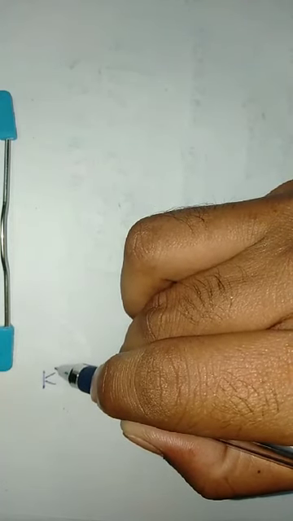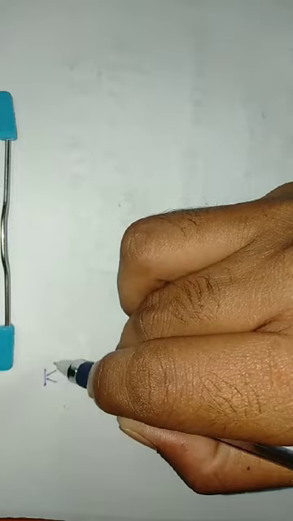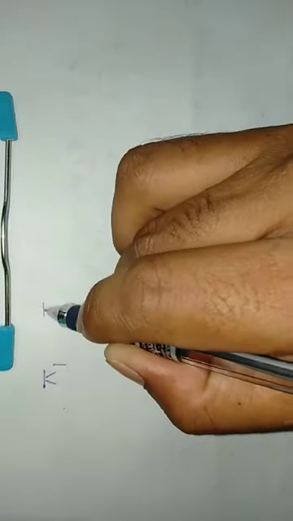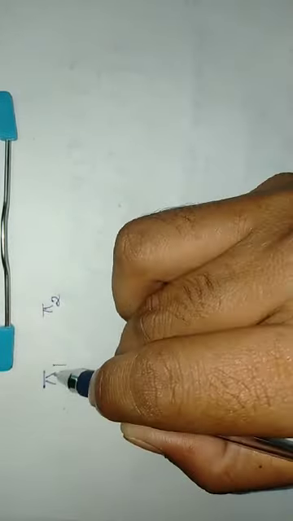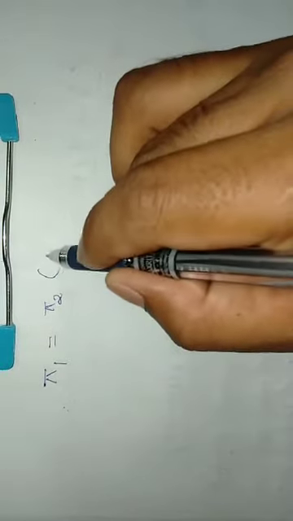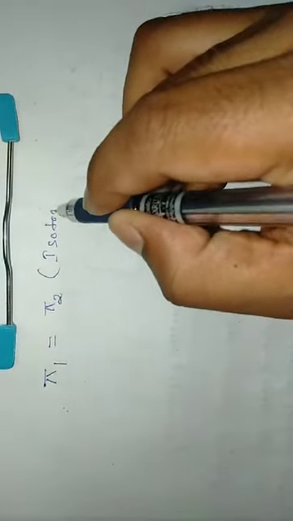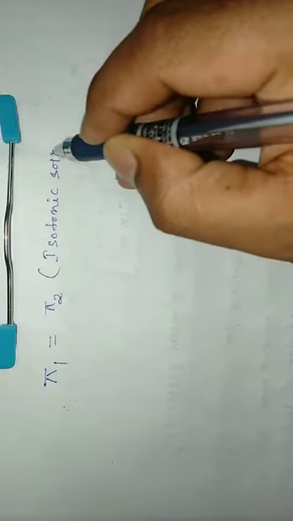Suppose the osmotic pressure of the first solution is pi 1 and the osmotic pressure of the second solution is pi 2. If pi 1 equal to pi 2, then those two solutions are known as isotonic solutions.